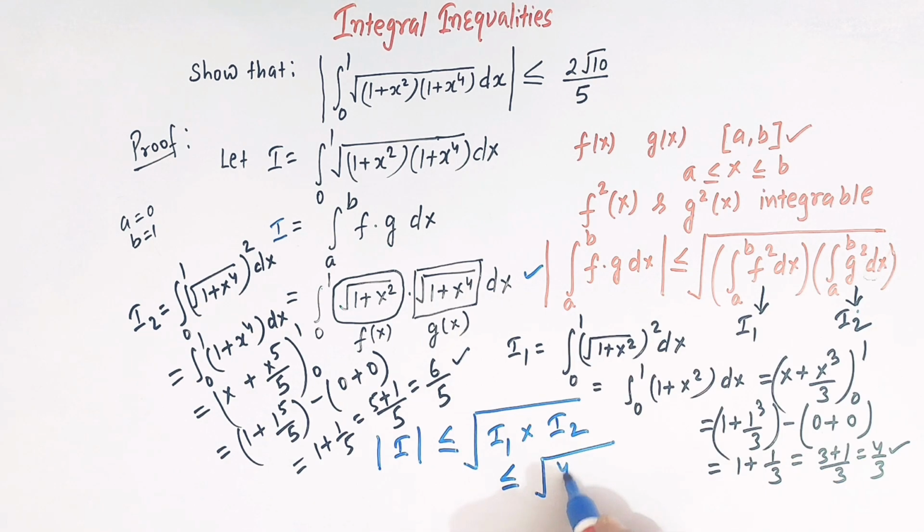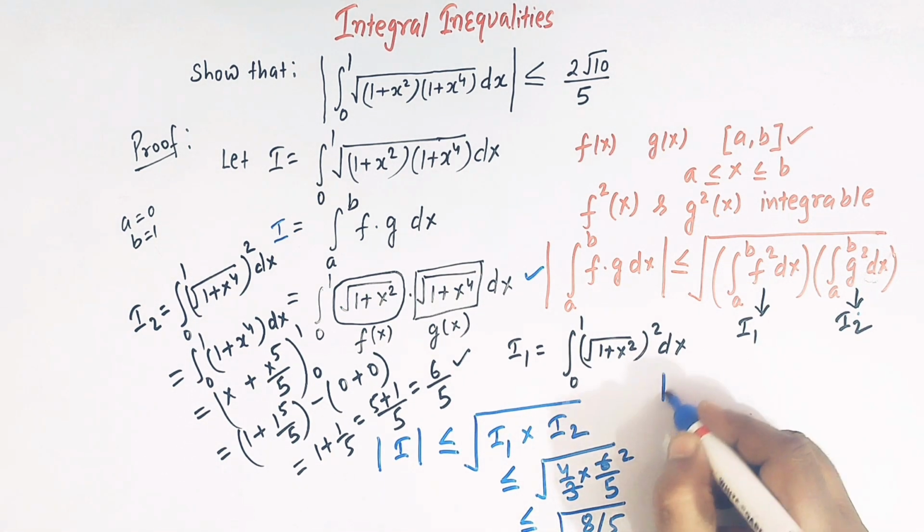I1 is 4 over 3, I2 is 6 over 5. So now we can simplify this expression. So we have here square root of, this is 3 to the 6, this is 2 to the 8, 8 over 5.